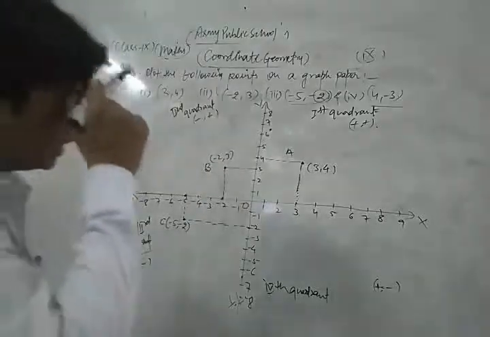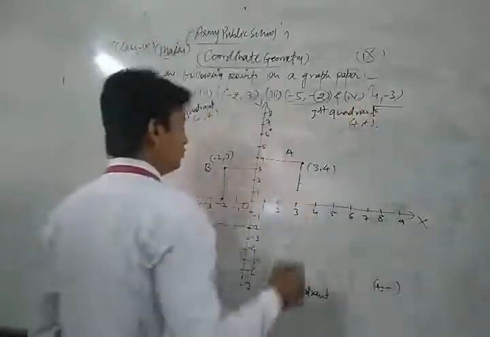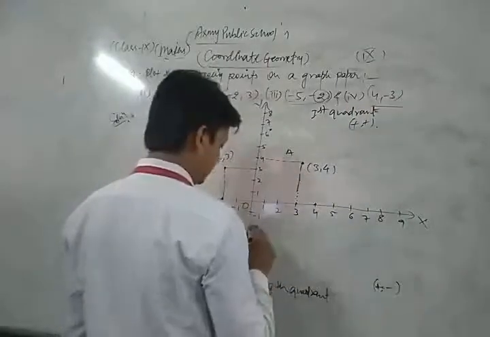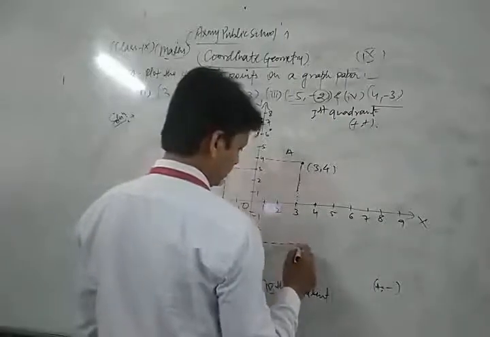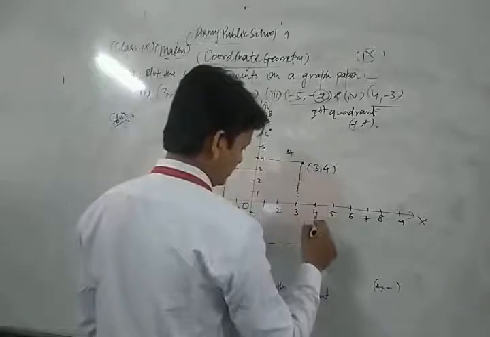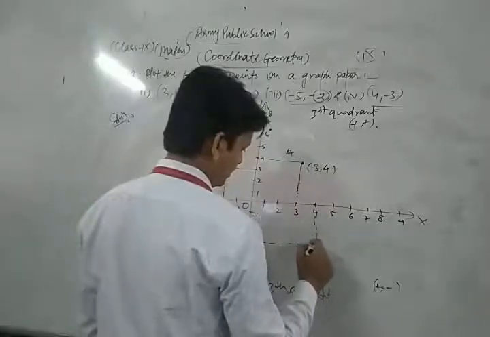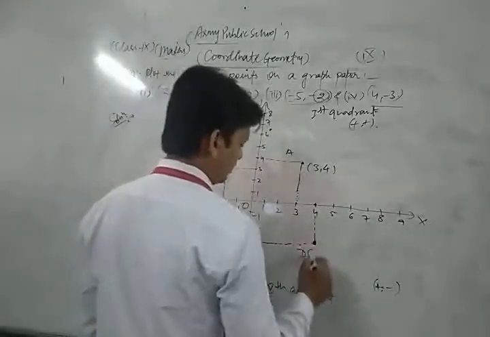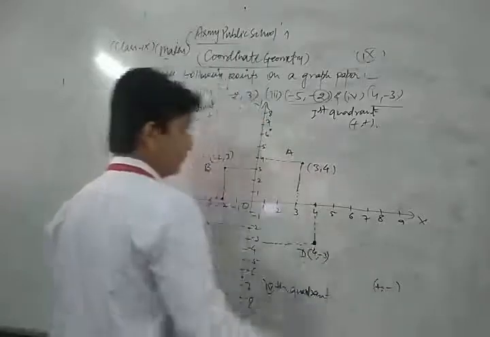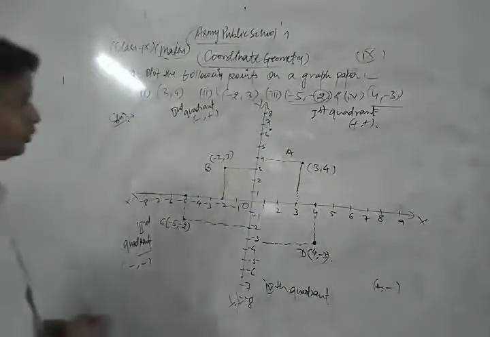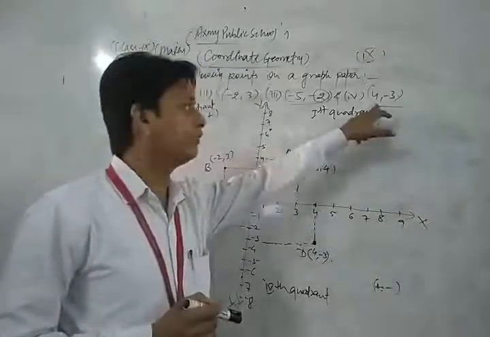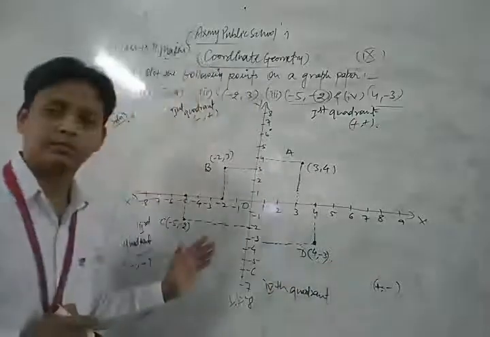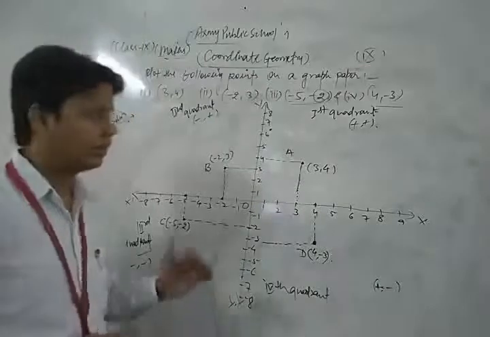So in the fourth quadrant, dear friends, first of all we go to plus 4: 1, 2, 3, 4, plus 4, and at that place minus 3: 1, 2, 3. Now here D, which is what? (4, -3). So the point, the coordinate (4, -3), lies in the fourth quadrant. Okay, so this is the method of plotting points on graph paper, dear students.